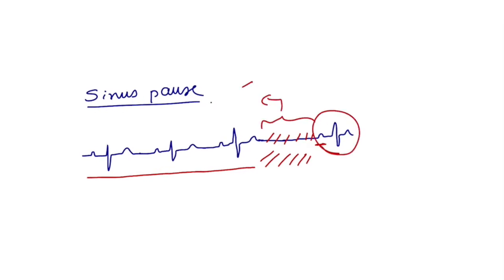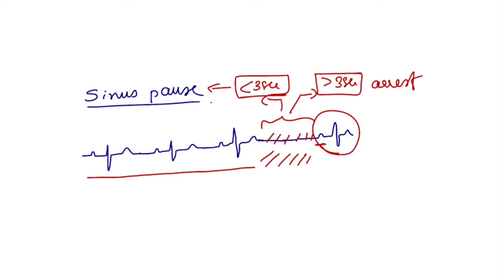If the duration of the pause is less than 3 seconds, we can say it's sinus pause. And if it is more than 3 seconds, then it will be sinus arrest. Some books say 2 seconds. If it is less than 2 seconds, it will be sinus pause. If it is more than 2 seconds, it will be sinus arrest.